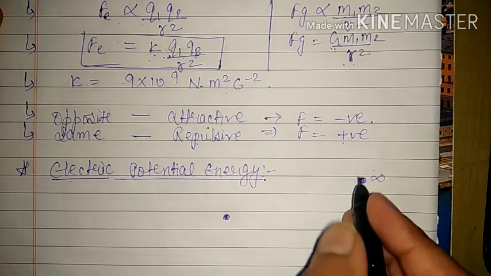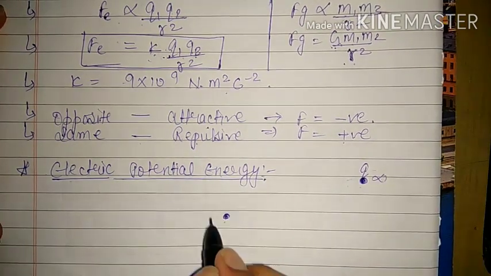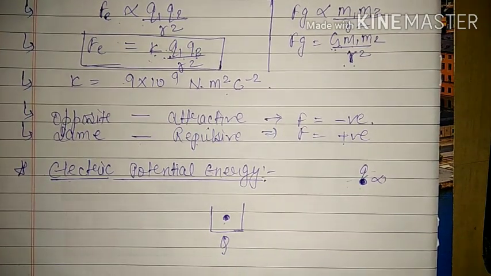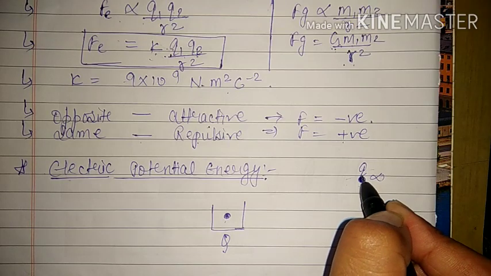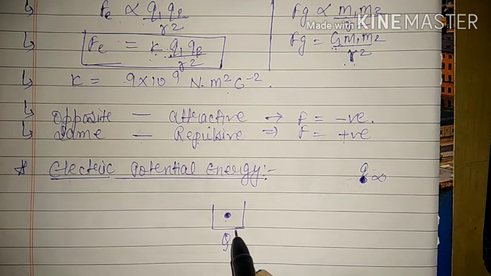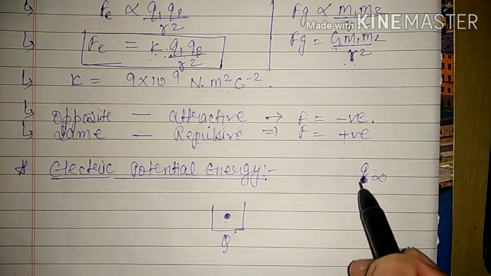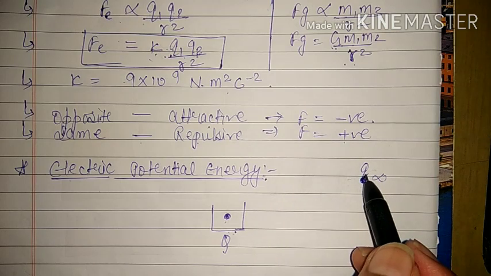Similarly, if we put a charge q here at infinity, and put a source charge here, capital Q, source charge means a large amount of charge. That means this q is a very small charge, like 1 coulomb or 2 coulomb, whereas the source charge has a large amount of charge. So if we put a large amount of charge here, then obviously the charges can be of the same kind or of opposite types.